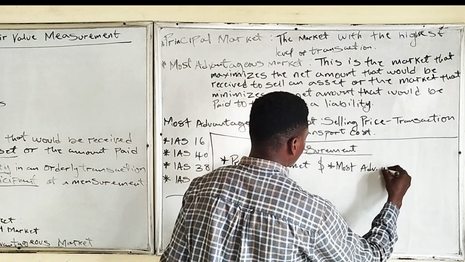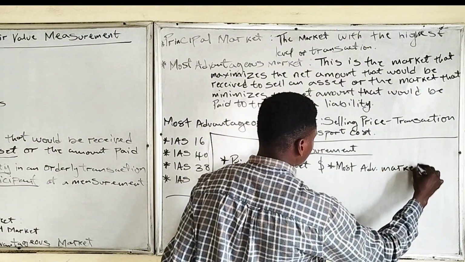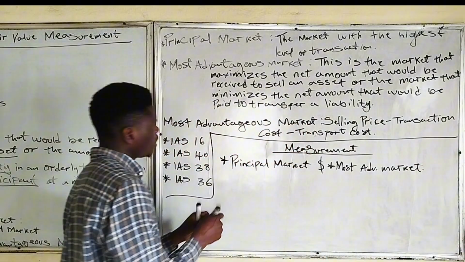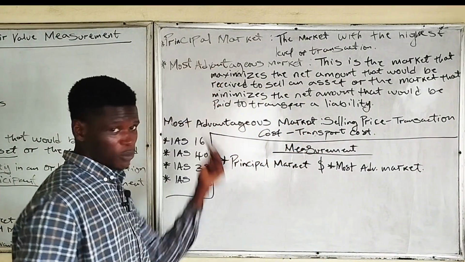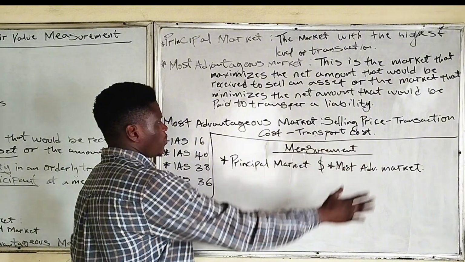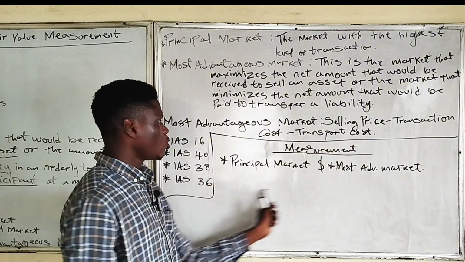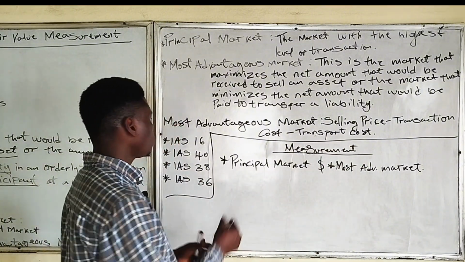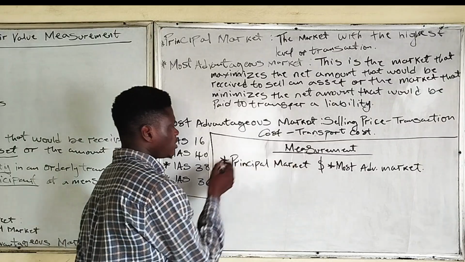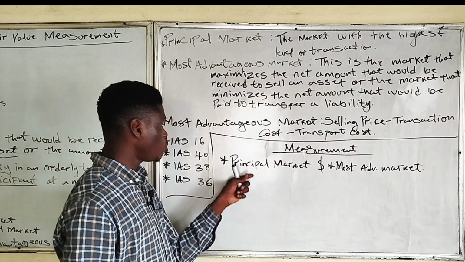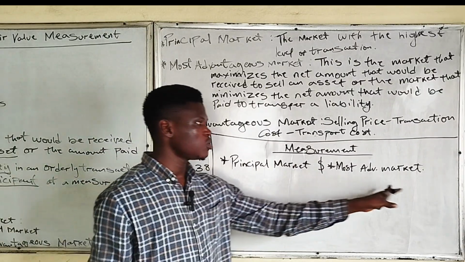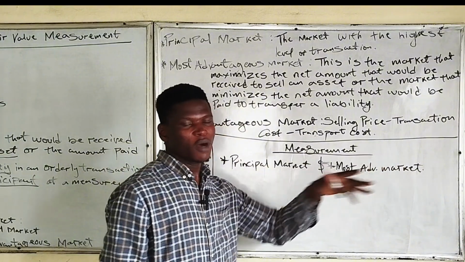We've defined these two already. So the measurement of IFRS 13 is based on these two, meaning that we have to consider the principal market first.